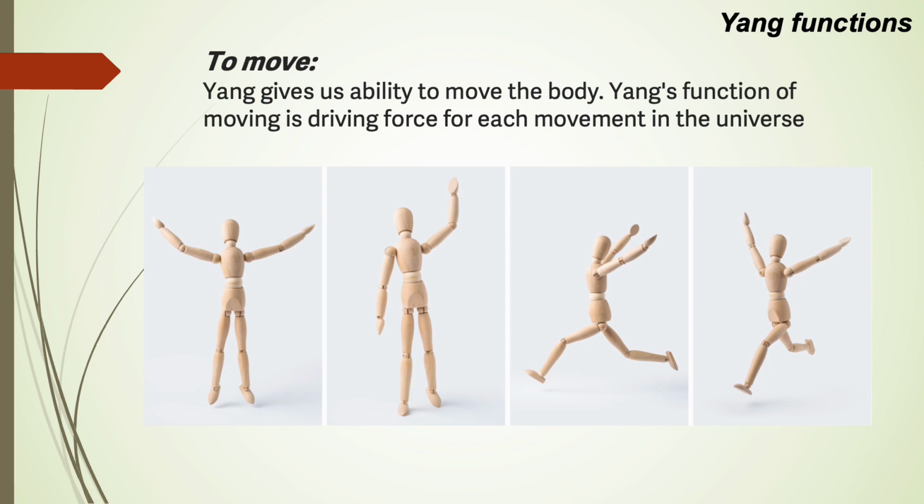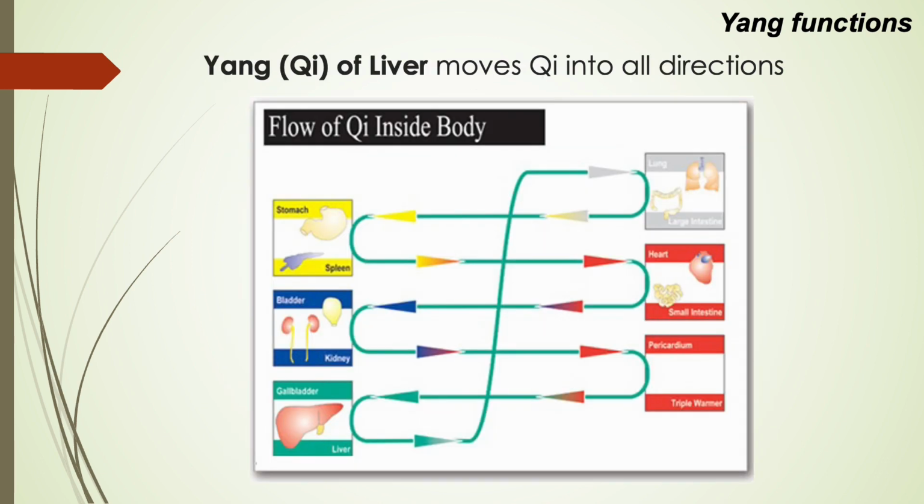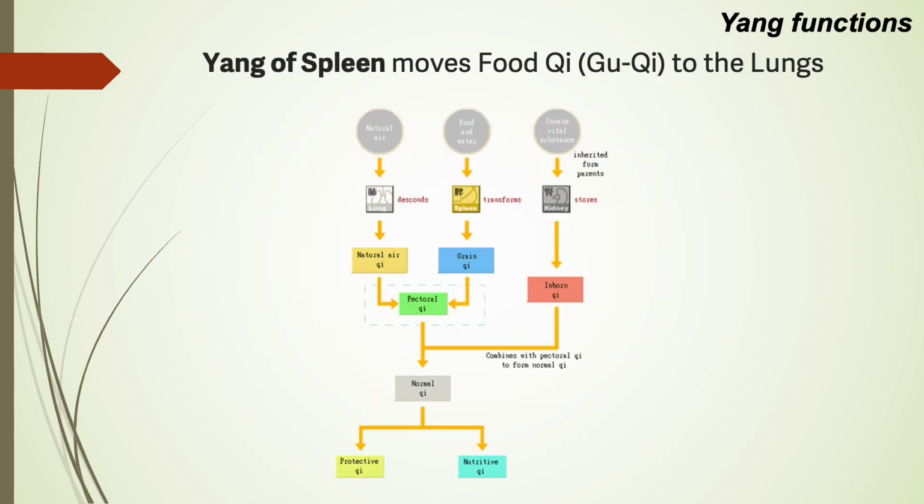Yang gives us ability to move the body. Yang's function of moving is the driving force for each movement in the universe. For example, yang moves yin, qi moves blood. Without yang, the body would be a lethargic mass, or yin. Yang or qi of the liver moves the qi into all directions. Yang of the spleen moves food qi or gu qi to the lungs.